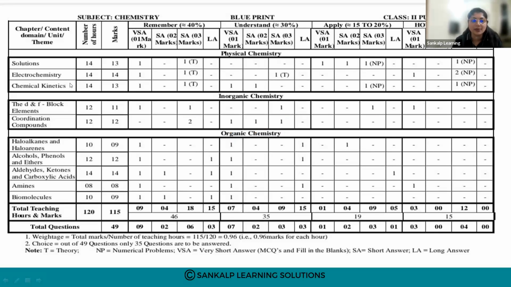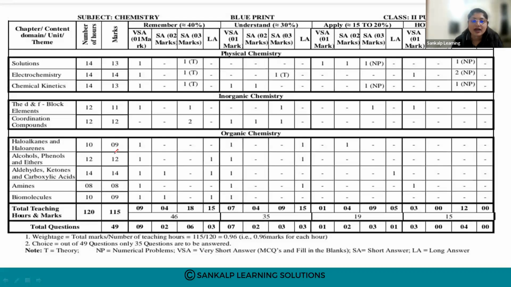Next is organic chemistry. In organic chemistry, there are 5 lessons. The first is haloalkanes and haloarenes.